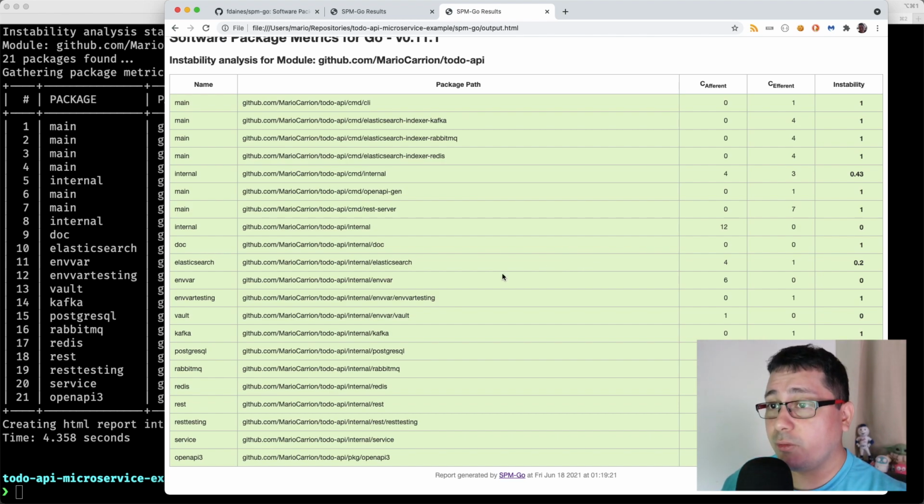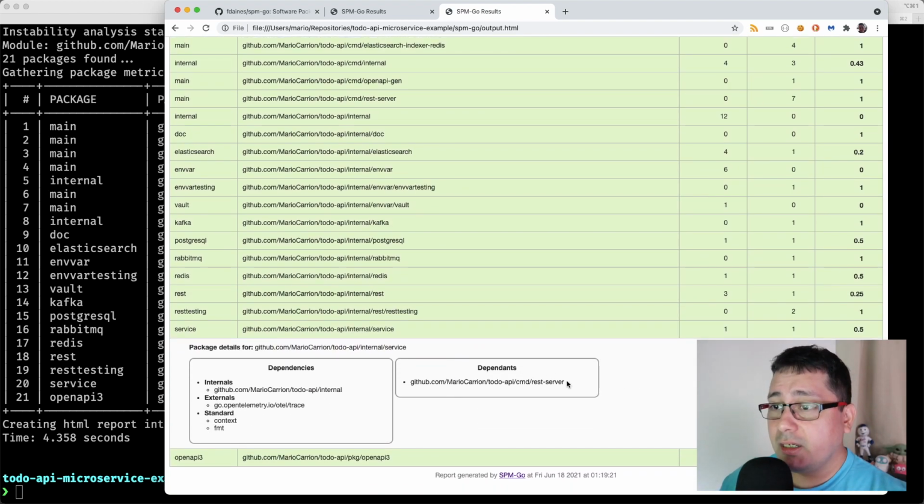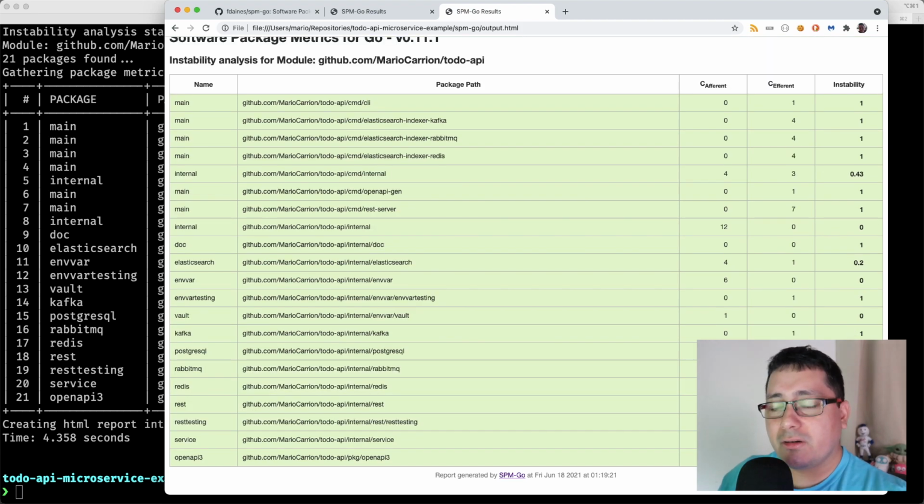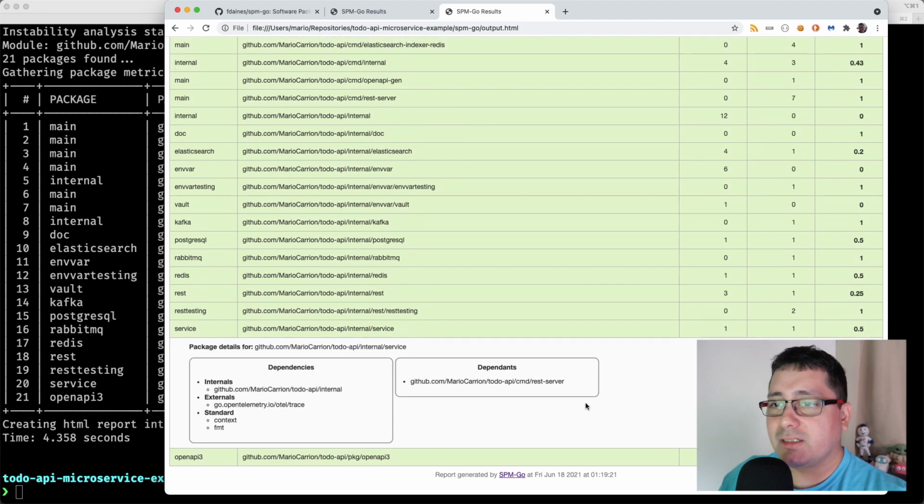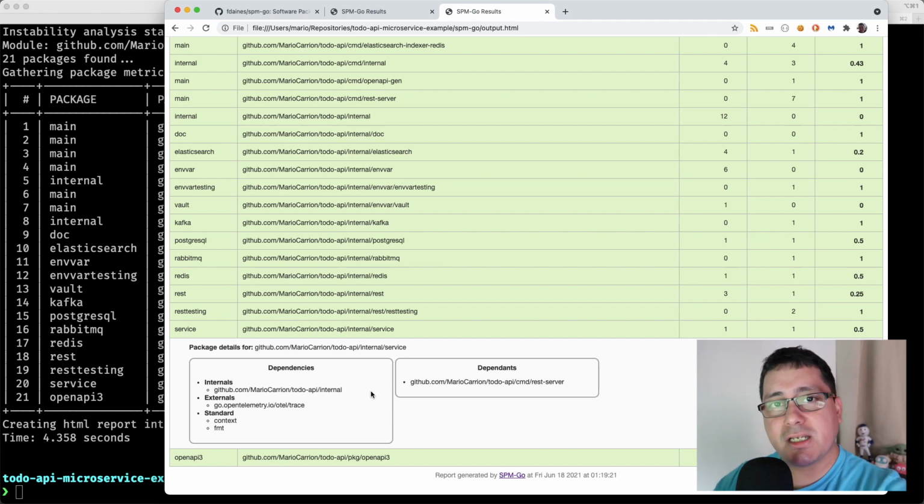Now, another example I want to give you is in the service. The service right here, if you notice, although it's using values or types that are coming via dependency injection, is sort of not stable or unstable. It's sort of half and half, because it's literally not referencing anything outside of the package itself. It's using type interfaces, or rather interface types.